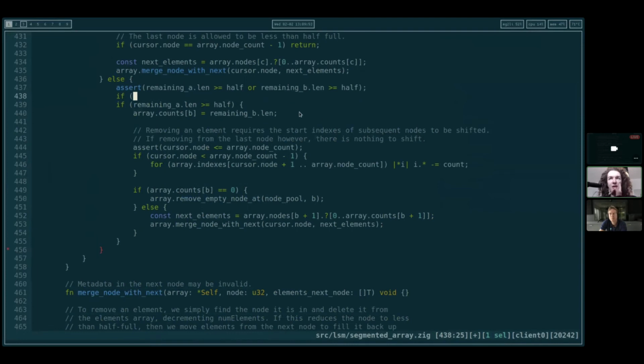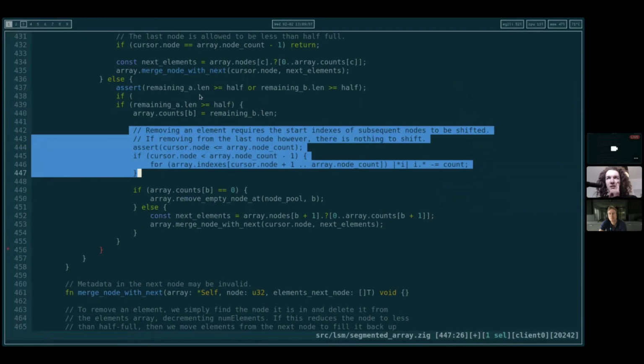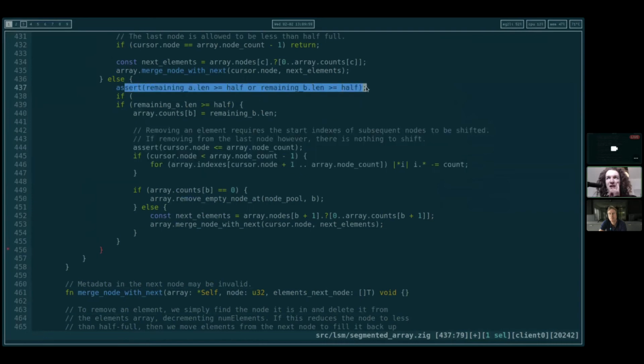Okay, so maybe we should do it like this. Maybe we should first update all the metadata for these two things. I think if this is the case, then we're not copying from B into A or from A into B. Do we agree with that? I just find it would be so much simpler if we literally just shift everything to the left and then decide if we want to delete the last node or not. It's really like 5-10 lines of code.